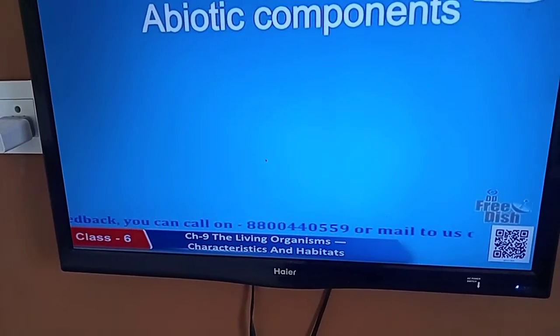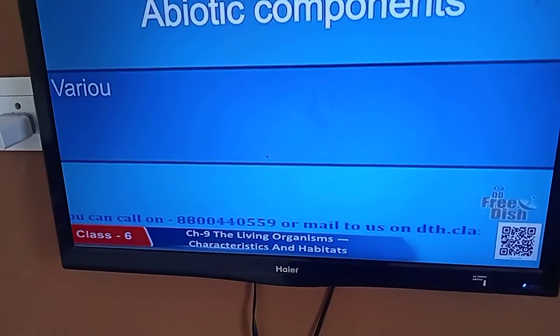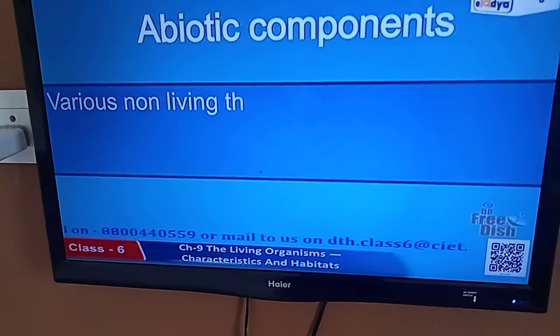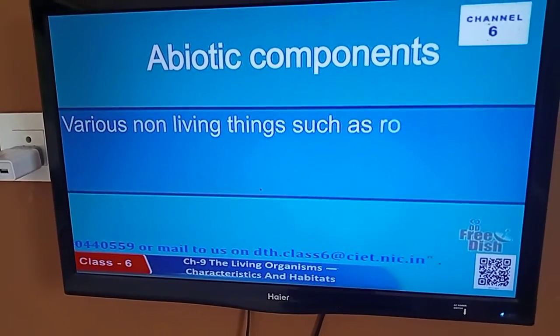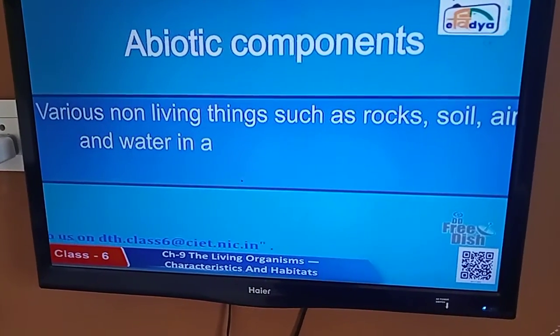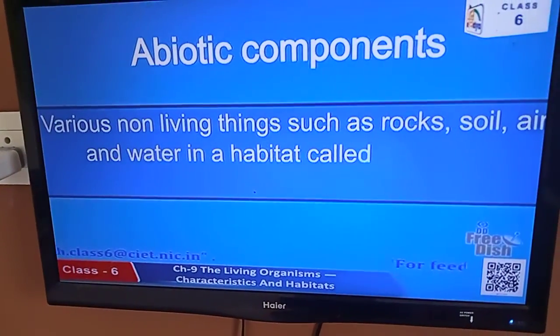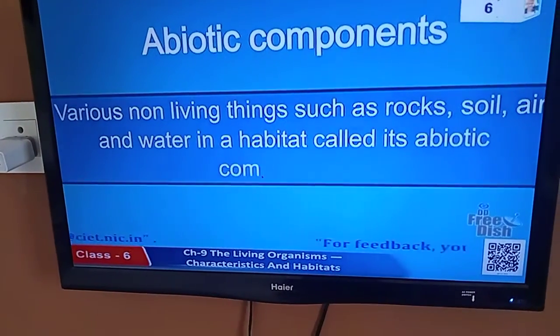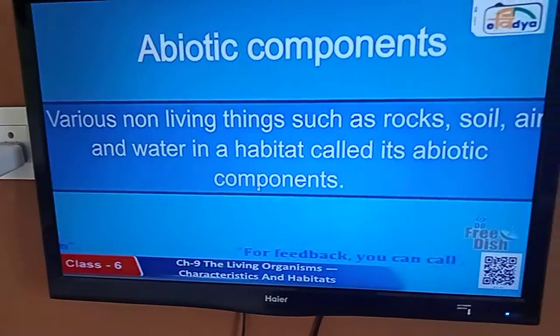Abiotic components. Various non-living things such as rocks, soil, air and water in a habitat are called its abiotic components.